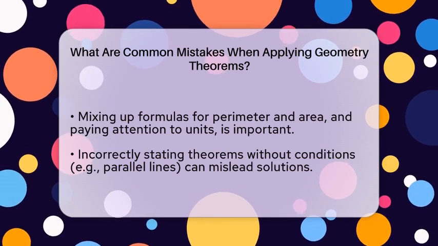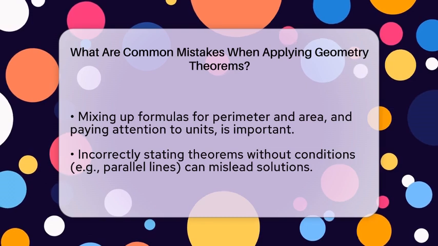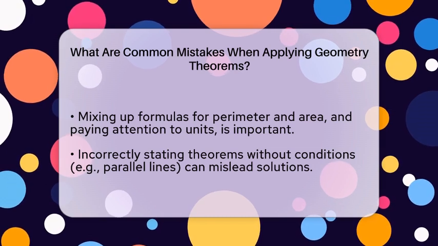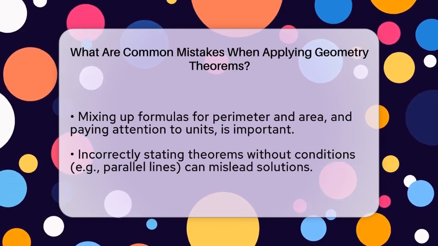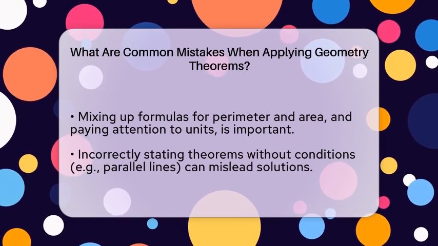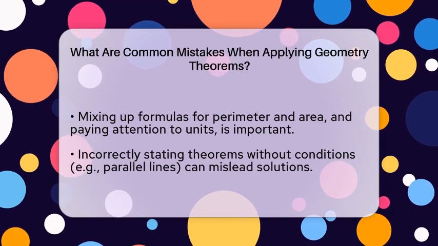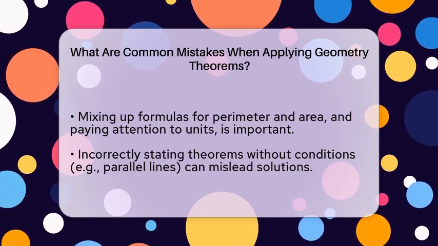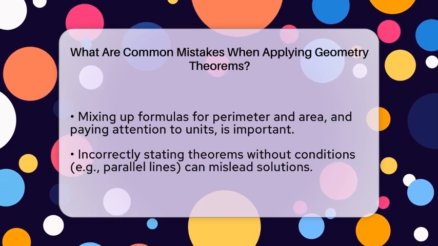Another mistake is mixing up formulas for perimeter and area. Perimeter is the total length around a shape, while area is the space inside. Using the wrong formula or forgetting that area units are squared can cause errors. Also, be careful with units. Lengths, areas, and volumes all have different units, and mixing them up can mess up your answers.